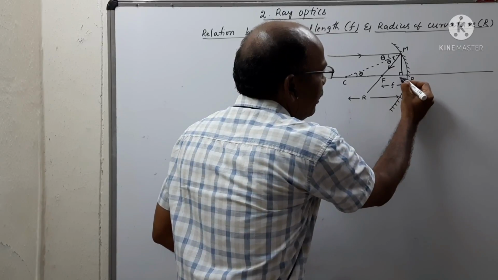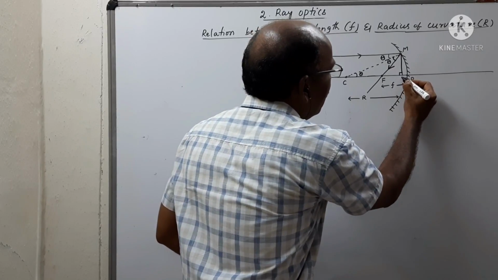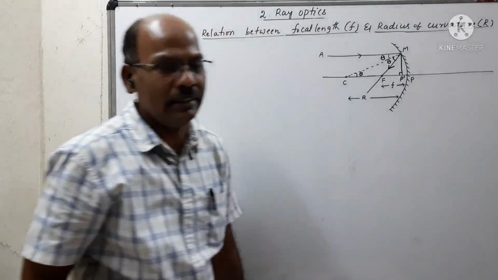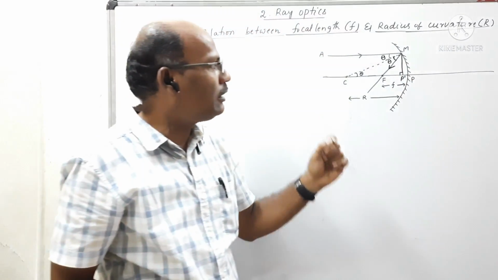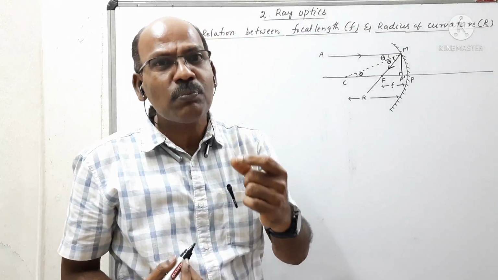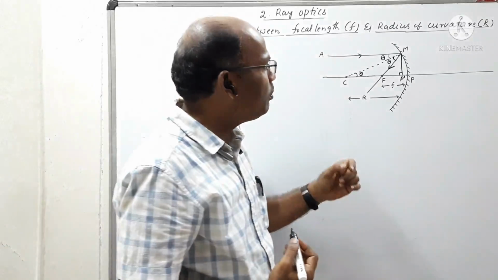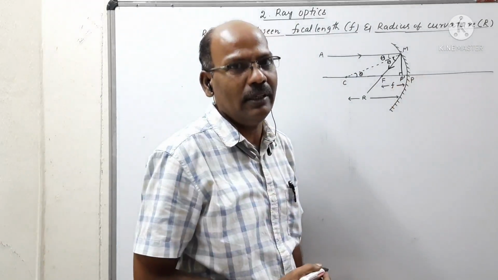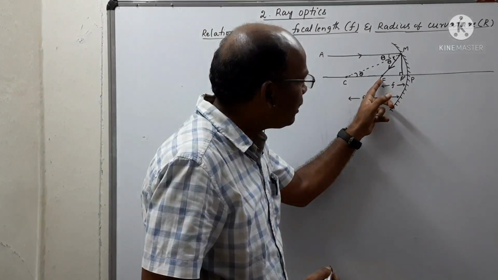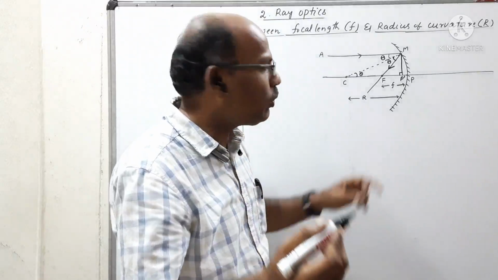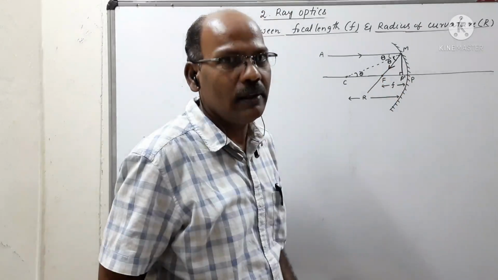So this is 90. This point is represented as P dash. So this is P, this is P dash. Here we already said that if the aperture of the concave mirror is very small, then we assume that P dash should be nearly equal to P. That means if we measure the distance FP dash, it is nearly equal to FP.